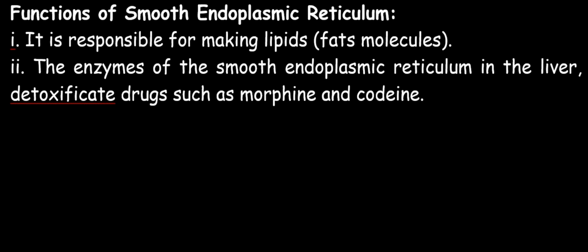By detoxification, we mean that the enzymes of the smooth endoplasmic reticulum present in the liver help to render the toxic effects of drugs such as morphine and codeine less toxic. That is, these drugs will become less harmful from their side effects.